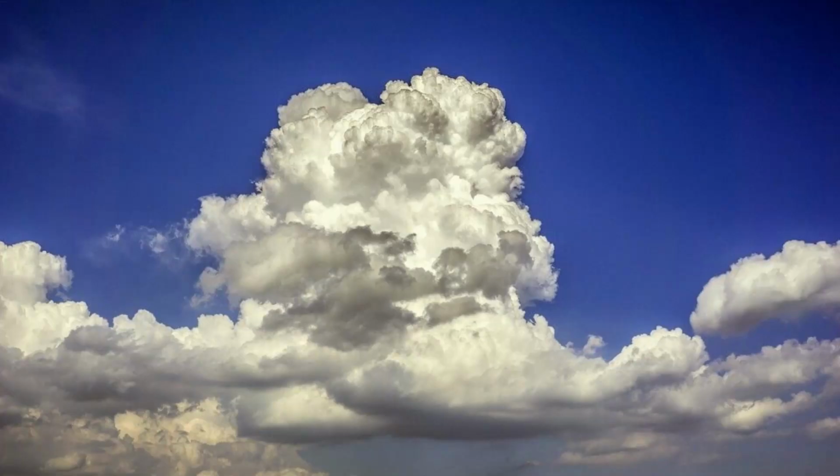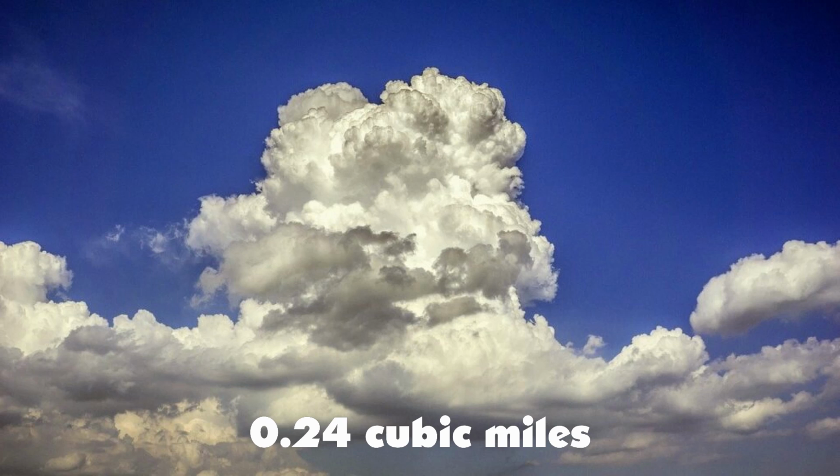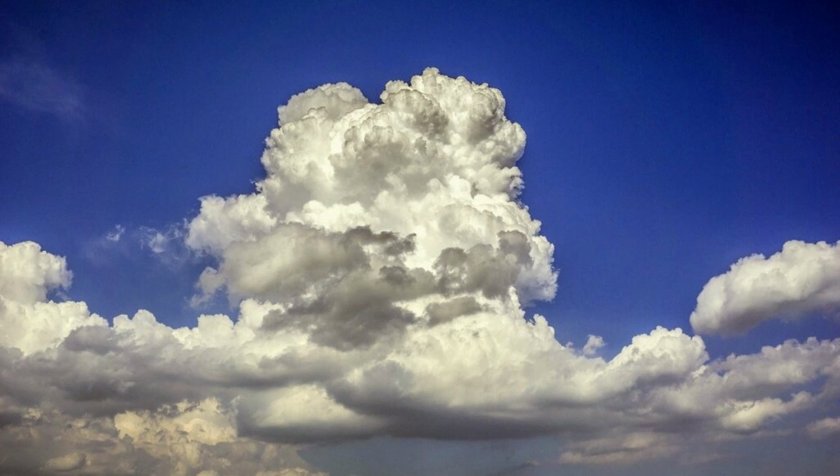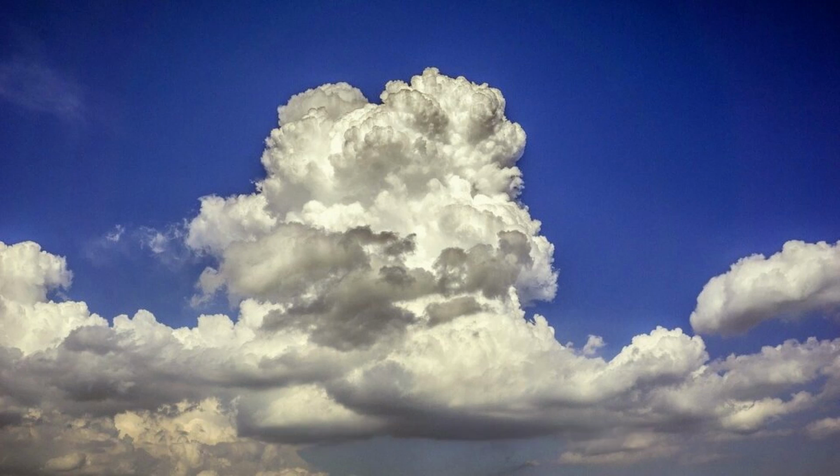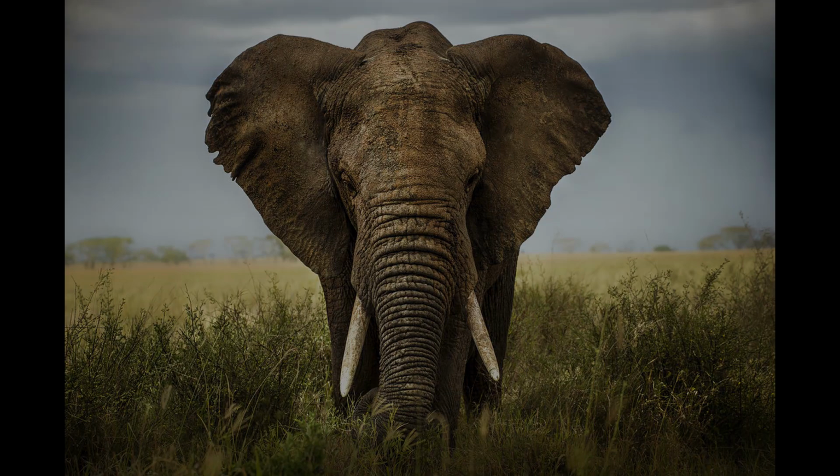A typical cloud has a volume of around 1 cubic kilometer and a density of around 1.003 kilograms per cubic meter. That is about 0.4% lower than that of the surrounding air, which is also why they float. Doing the math, that means that a typical cloud weighs around 1 million metric tons. That is the weight of around 200 elephants.